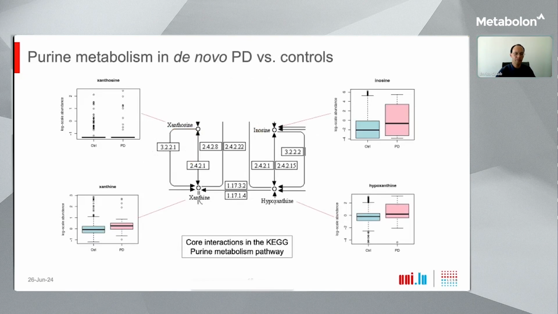So if you look at the core interactions in the purine metabolism pathway, shown here in the center, we can see that they link all four of the top altered metabolites in our data together by a small set of enzymatic reactions. On the left and right corners, you can also see the box plot representations of the xanthine changes in de novo PD versus controls, highlighting that all four metabolites in this pathway are significantly increased in our data.